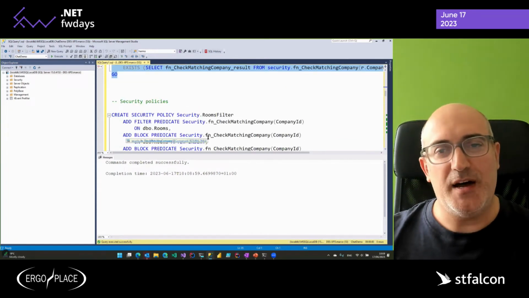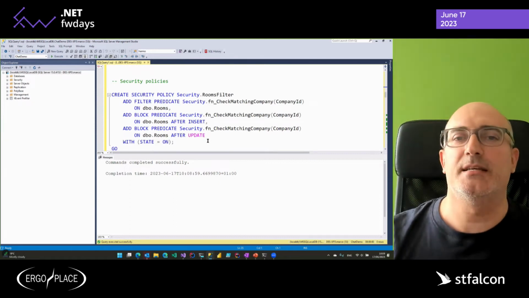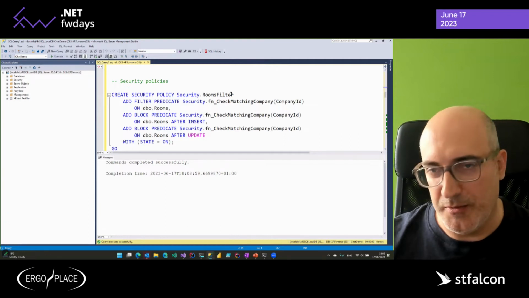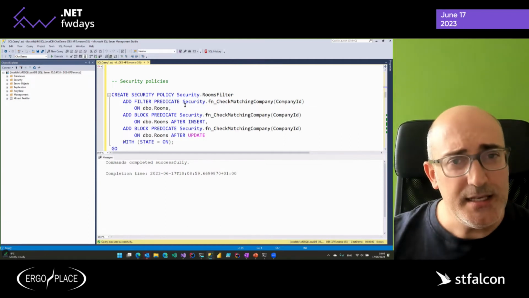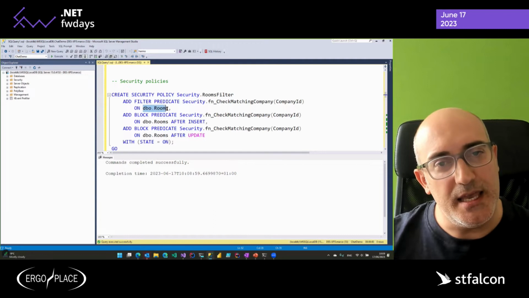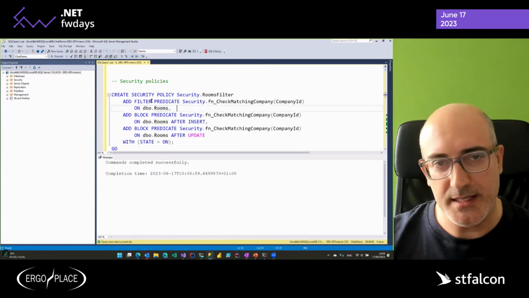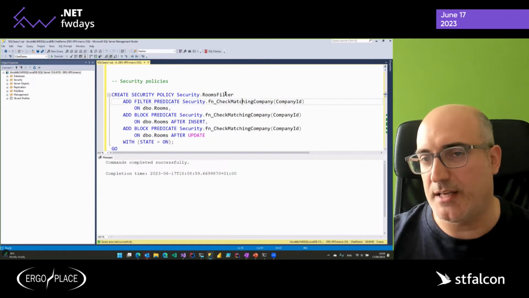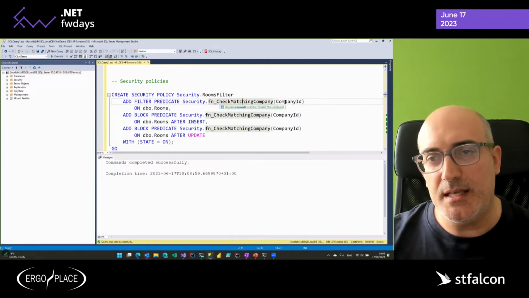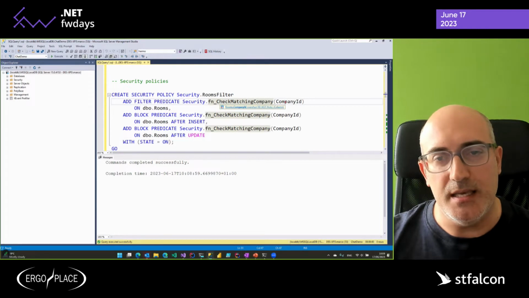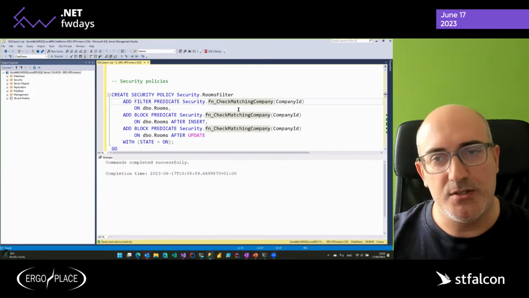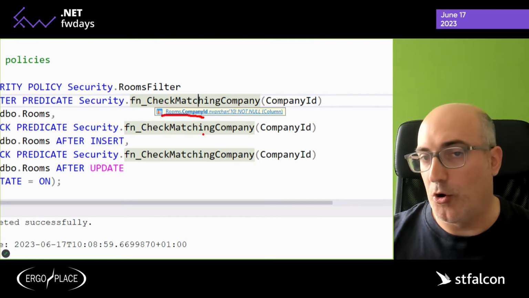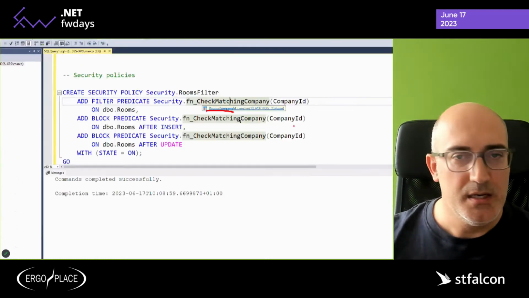Then once I have my two functions, I can start creating my policies. So for example, here I'm creating a policy which I'm calling room filter, and this policy is over the table rooms. And I'm adding, for example, a filter predicate that uses this function that I've just defined, passing the company ID. As you can see, let me zoom this in a little bit, it's the company ID column of the rooms table, okay?